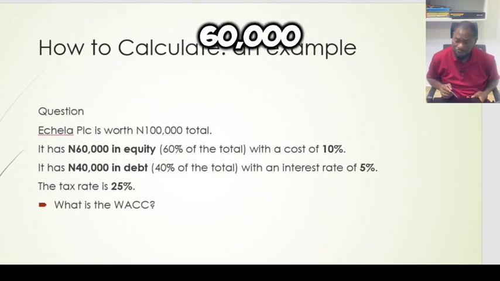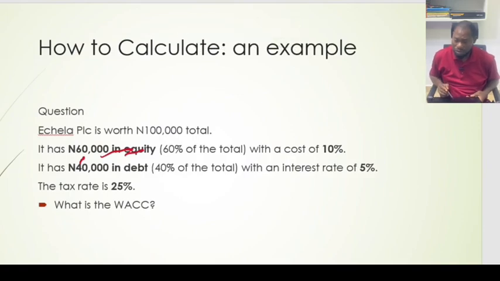Now it has 60,000 naira in equity. You see, this is equity. It has 60,000 in equity. That is 60% of the total, with a cost of 10%.